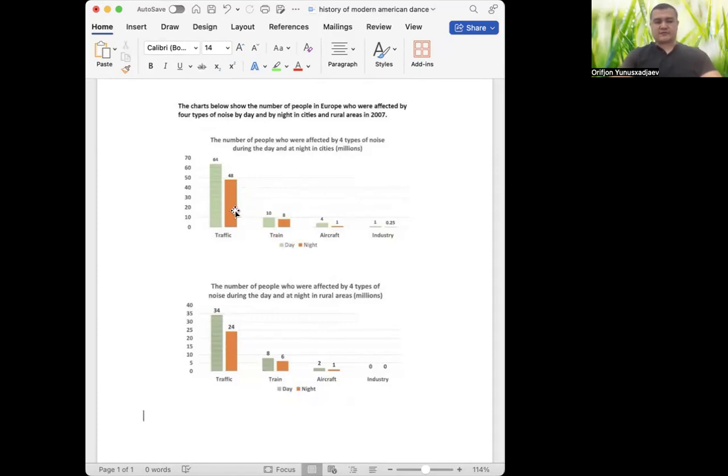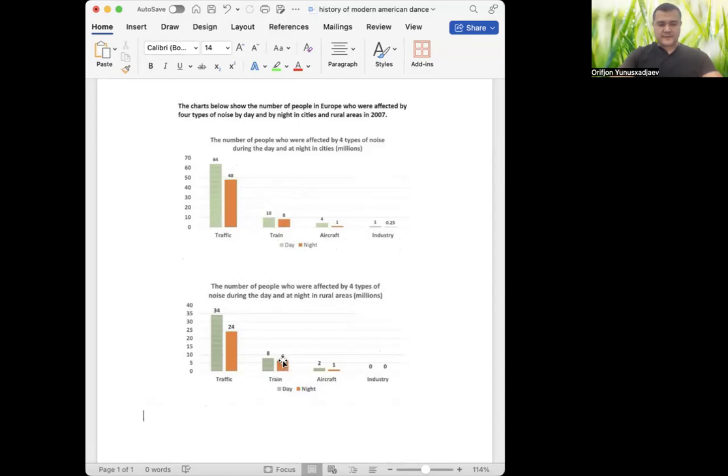Before I start writing, I'm going to analyze everything carefully. We've got traffic, train, aircraft, and industry. The same situation for the rural areas. As I understand, more people got affected by traffic noise, right? In cities, the same situation, but numbers seem higher.